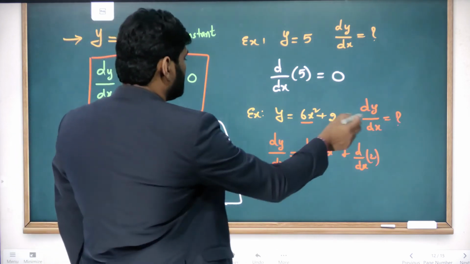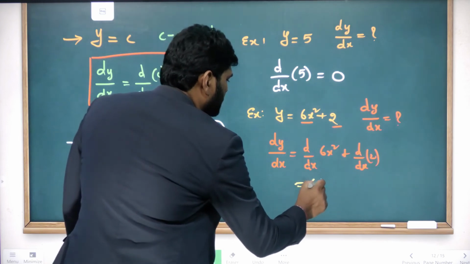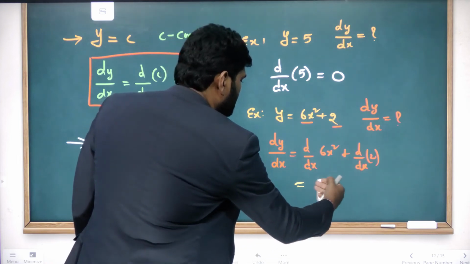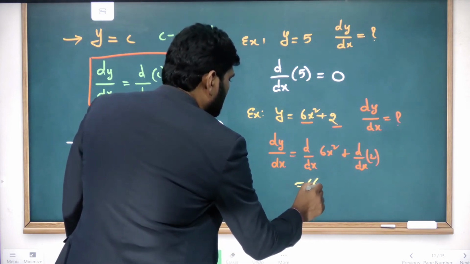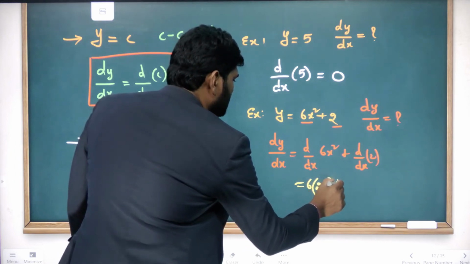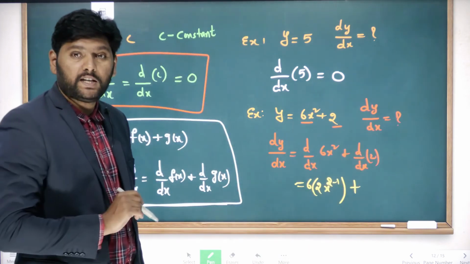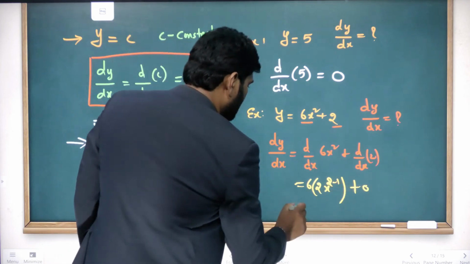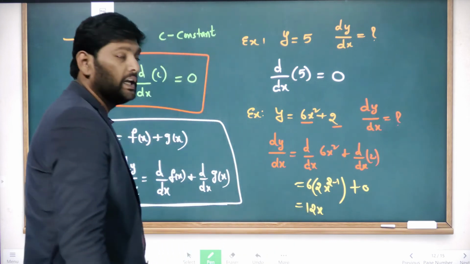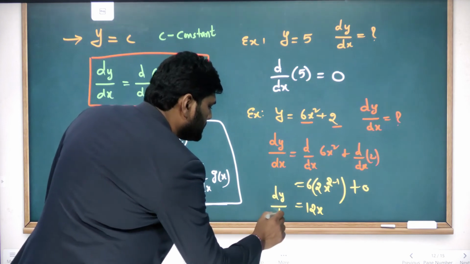So what formula will we use? 6 into 2 into x power 2 minus 1, plus differentiation of the constant term. Differentiation of a constant term is 0. So finally it will become 12x. That is the value of dy by dx.